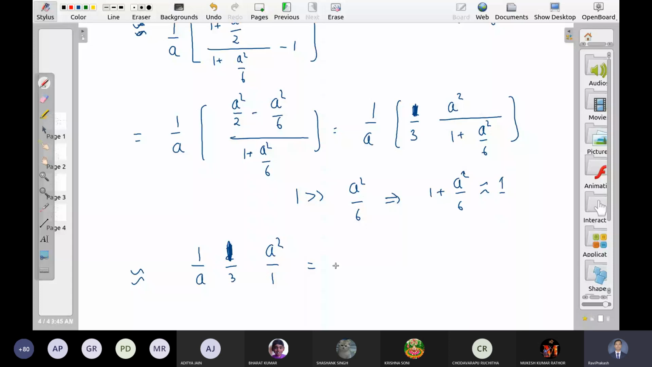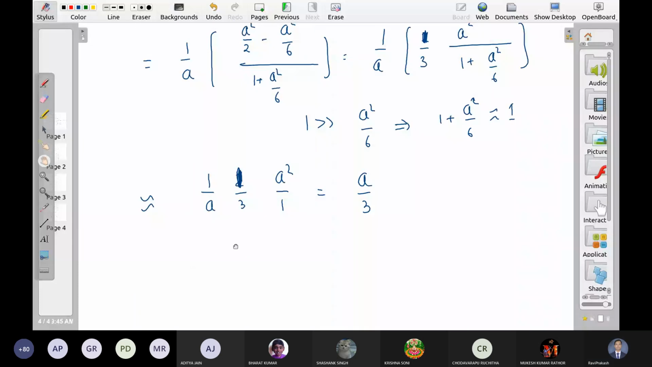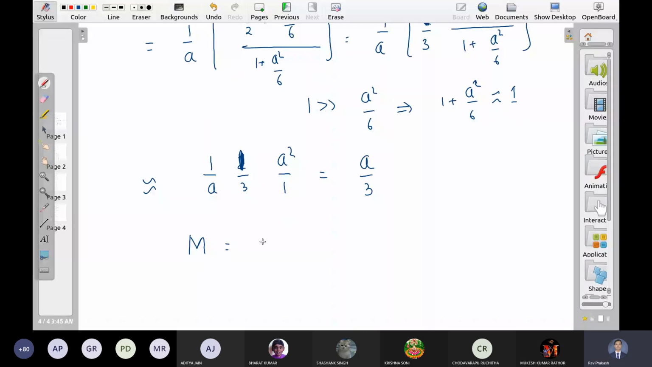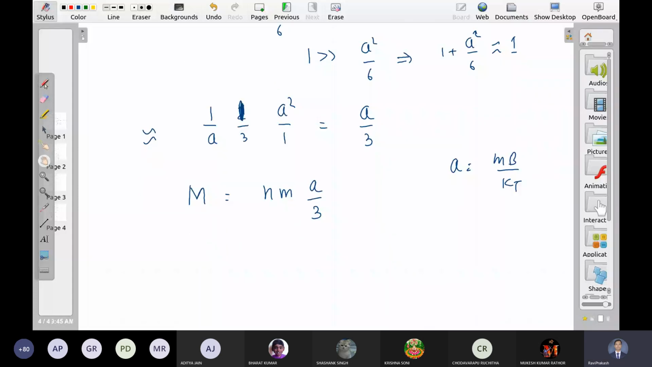M is equal to nm a by 3. What is a? mb upon kt. So m is equal to nm square b upon 3k, 1 by t. Let me verify from the book. Yes, same answer. Okay.